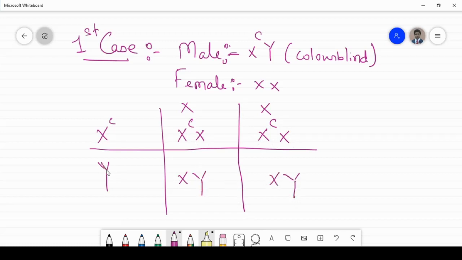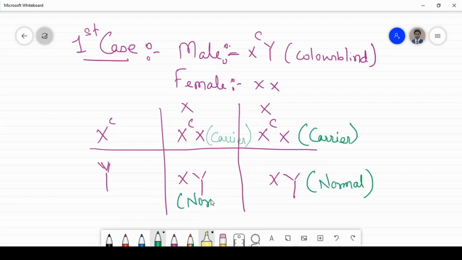So the girls will be carriers, and the boys will be normal. So if a father is color blind, the daughters will be carriers and the sons will be normal. This is the first case, children.